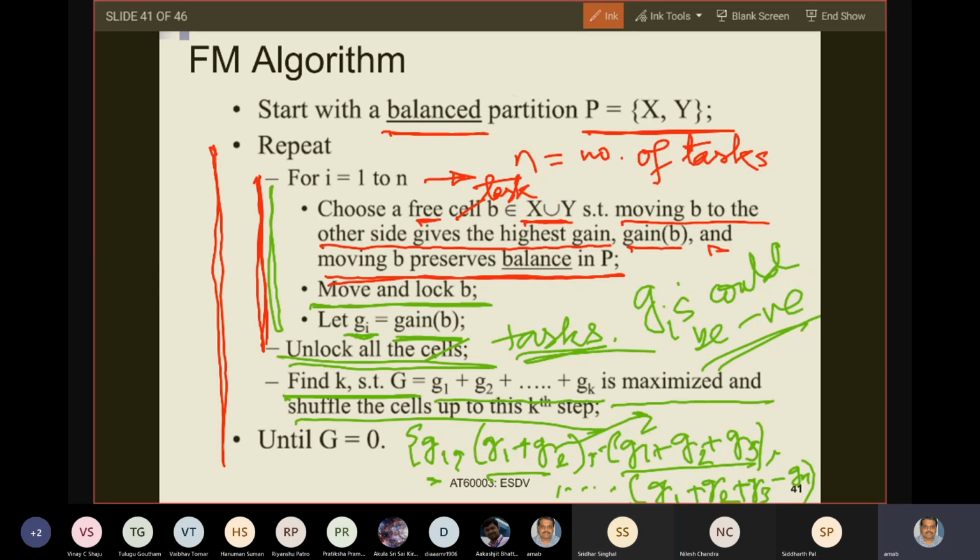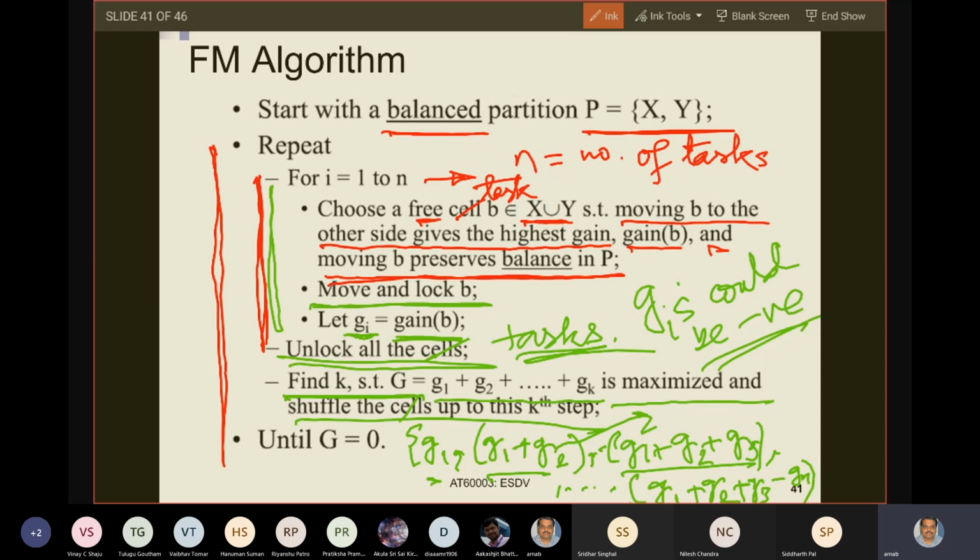So then read this. Find k such that capital G equals g1 plus g2 up to gk is maximized, and shuffle the cells or tasks up to this kth step and do not take the others. Now, this partition that you get after you move up to the kth step becomes the initial partition for the next repeat loop. So now you go to the outside loop and go inside the for loop again. But what is the initial partition for the next instance of the inner loop? The final partition that you get in the previous iteration of the loop. You start with that in the next one. So now you have an improved partition.